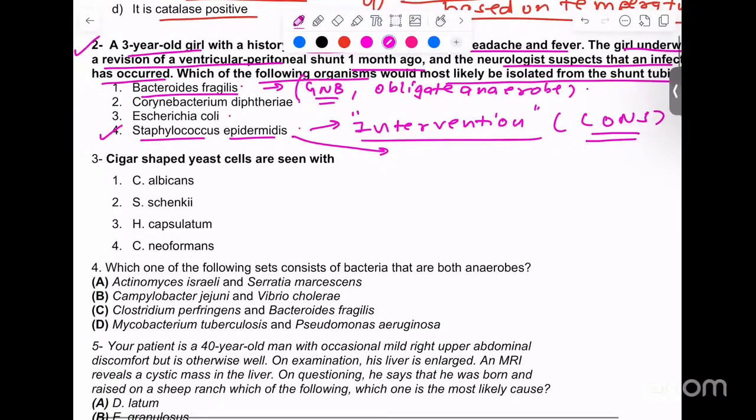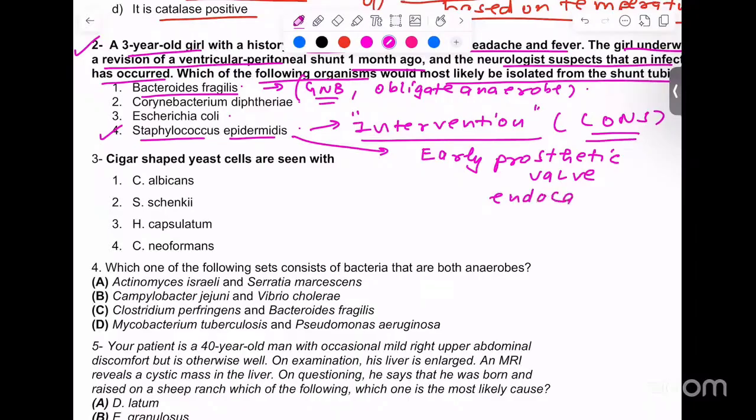Another question which is likely to come regarding epidermidis is what, guys? The Staphylococcus epidermidis, this particular one associates with what? Early prosthetic valve endocarditis. Early prosthetic valve endocarditis means somebody's valves are damaged and the surgeon has changed them, and within 1 year those are also damaged. That is termed early prosthetic valve endocarditis, and that is caused by this particular CoNS, Staphylococcus epidermidis.